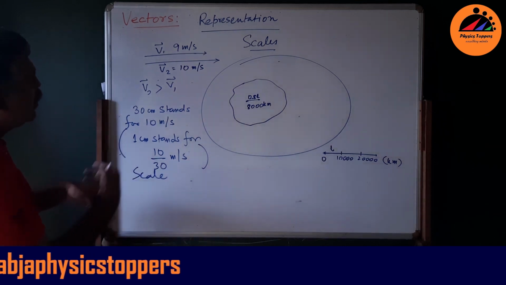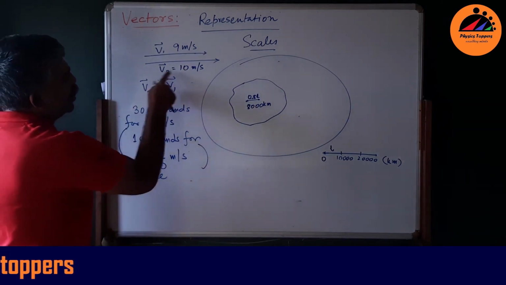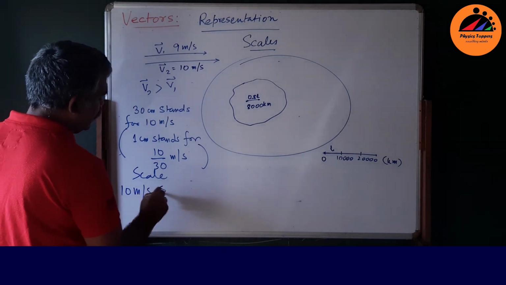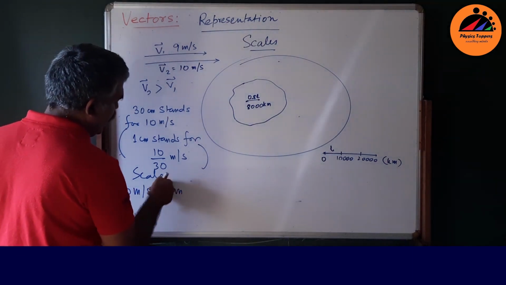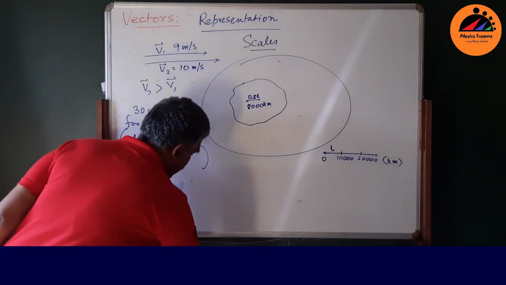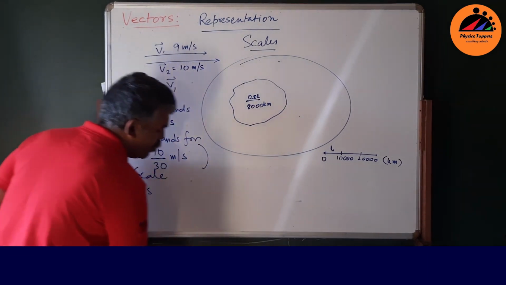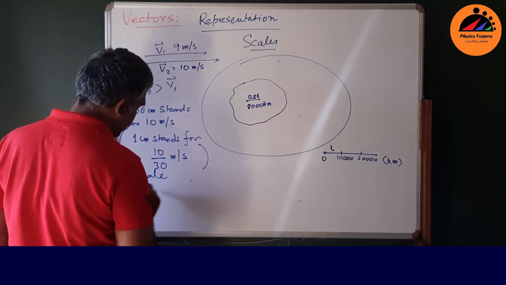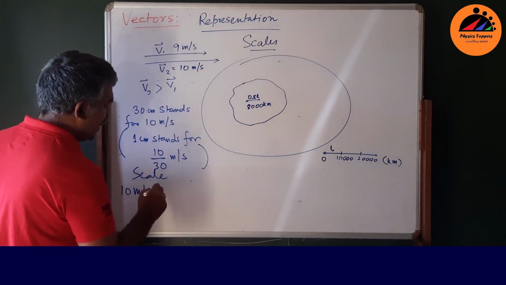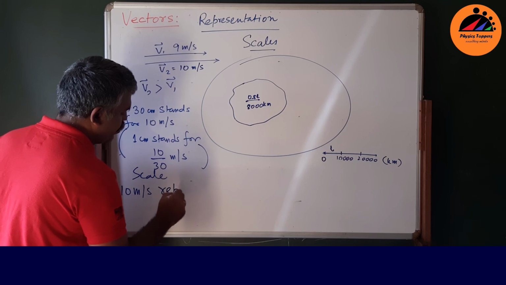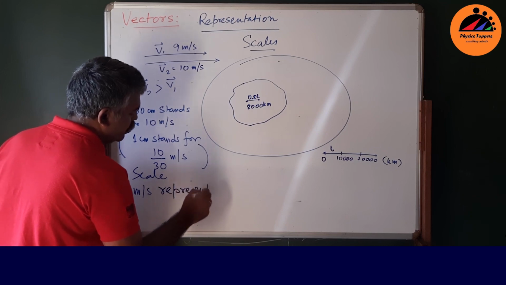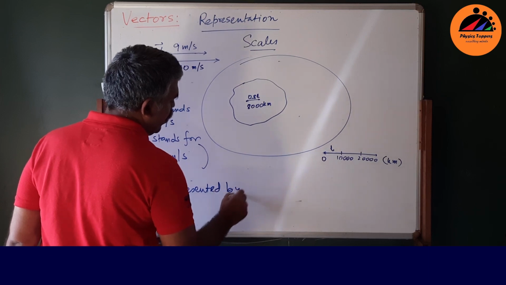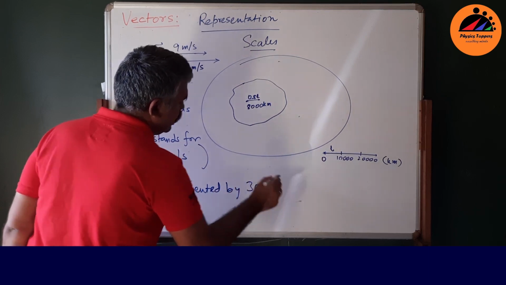But if you actually go the other way around, suppose 10 meters per second is represented by, just change the language once you swap those meters per second and centimeters, 30 centimeters.